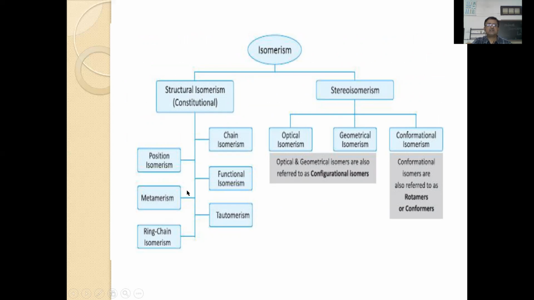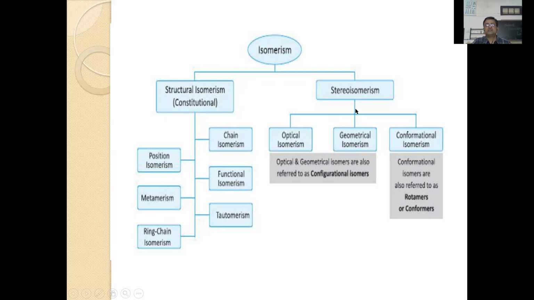In structural isomerism, you will find chain isomers, which differ in the carbon chain; positional isomers, which differ in the position of the double bond or functional group; functional isomers, which differ in the functional group; metamerism, the uneven distribution of carbon atoms around the functional group; tautomerism, a dynamic equilibrium between two compounds where the compound exists in the stable form; and then ring chain isomers. So these are 6 types you will find among the constitutional isomers.